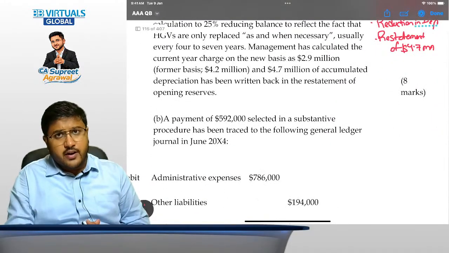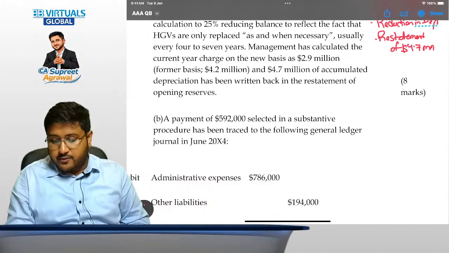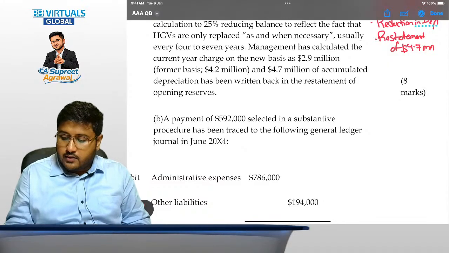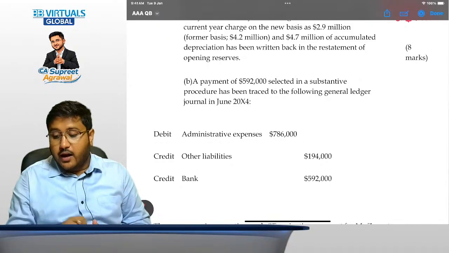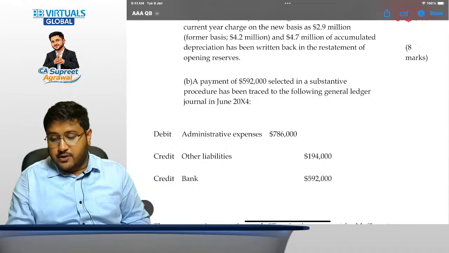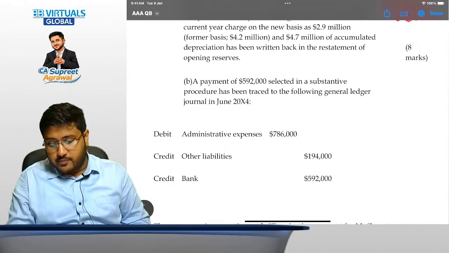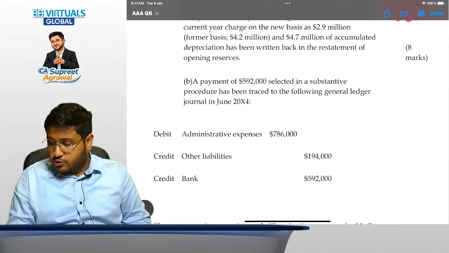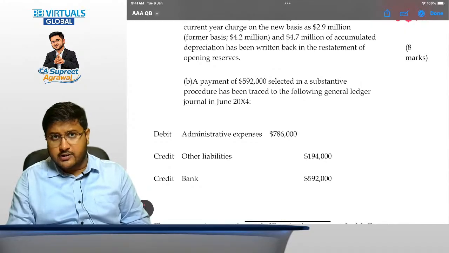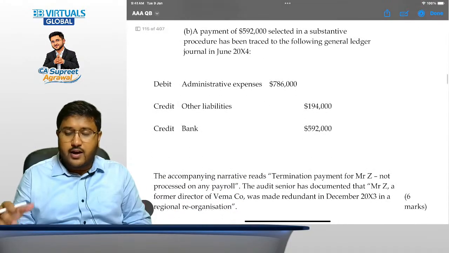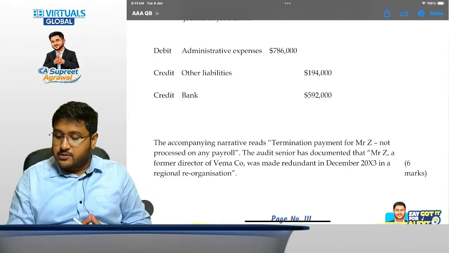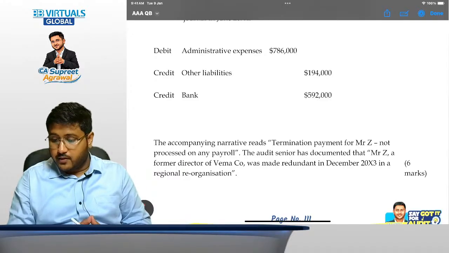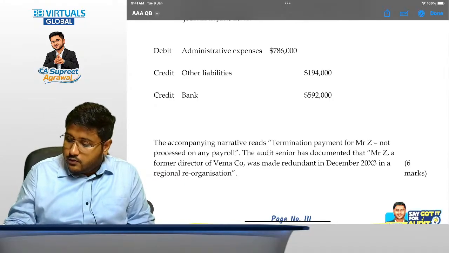Now a payment of $592,000 selected in a substantive procedure has been traced to the following general ledger in June 2024: administrative expenses, to other liabilities, to bank. That is, administrative expenses have been paid off to the extent of $592,000 and the other liabilities have been recorded at $194,000. The company narrative reads: termination payment for Mr. Z not processed on any payroll. Oh my god, this is charged to administrative expenses. Very bad. Okay. This is very bad.